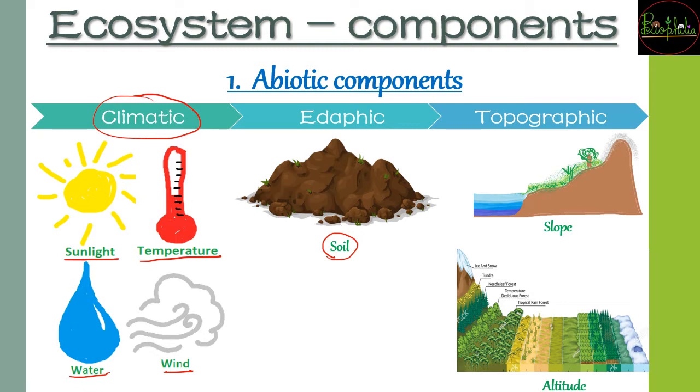And the topographic is going to include the slope and the altitude. So वो sea level से कितने ऊंचाई पर है, so is it on a flat land or on a slopy land, all that thing is going to come under the abiotic components.